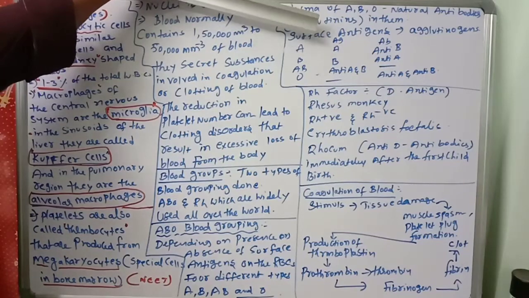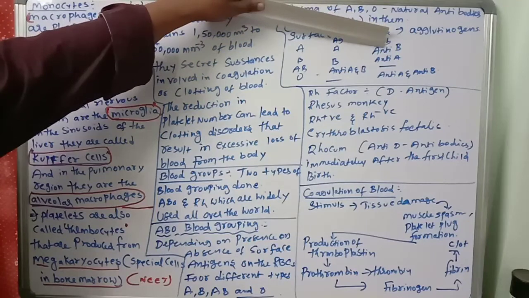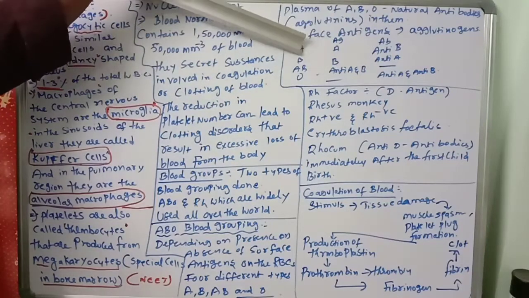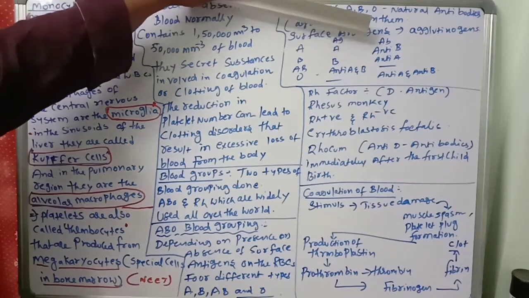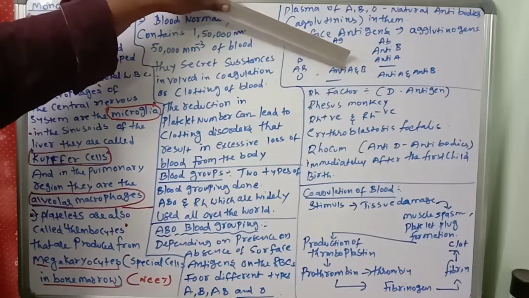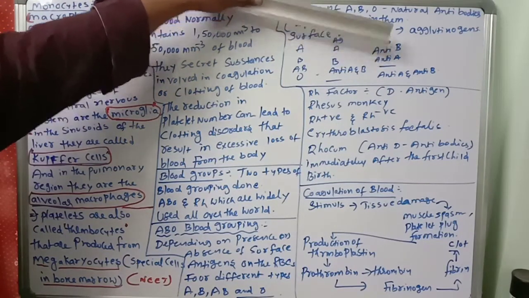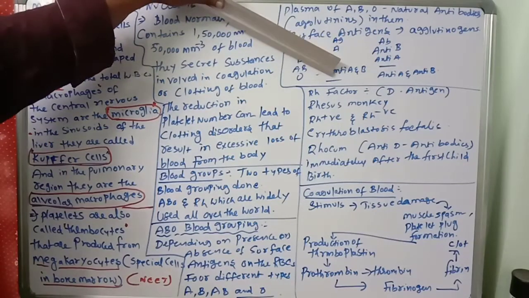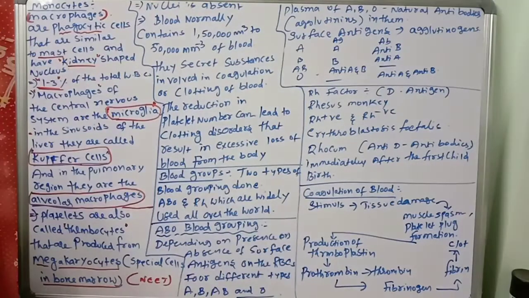Now you see the blood groups. Blood group A has agglutinogen A and agglutinin anti-B. Blood group B has agglutinogen B and agglutinin anti-A. In AB blood group, the agglutinogens are A and B, with no agglutinins. In O, there are no agglutinogens, but agglutinins anti-A and anti-B. So these are all most important points.